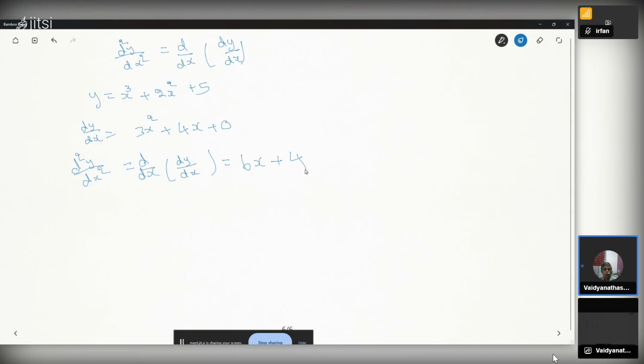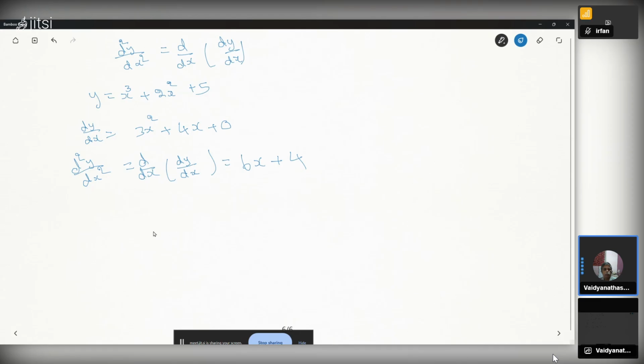Some functions will be given as a relationship between x and y. They will not say y equal to f of x. We cannot explicitly write it, but there will be a formula linking x and y. How to get d over dx in those cases? Not explicitly given.